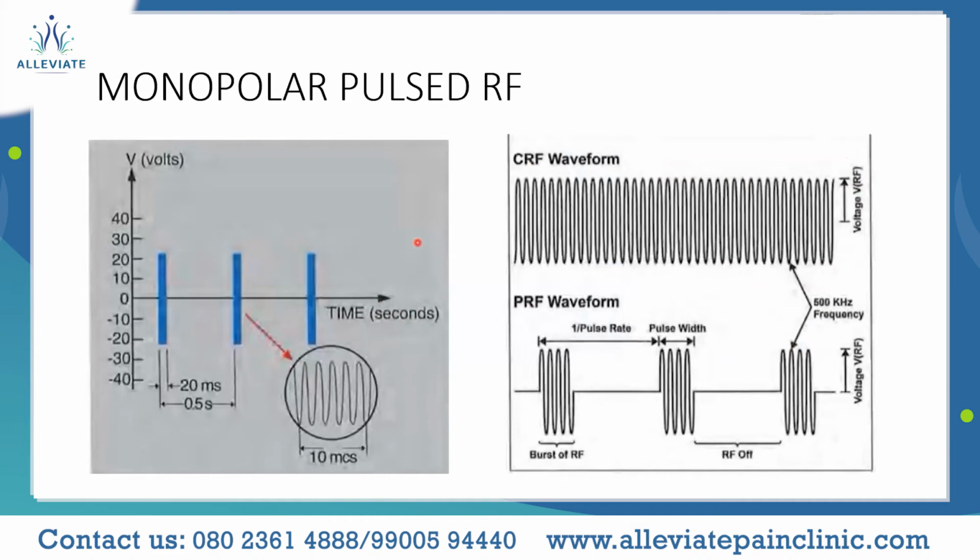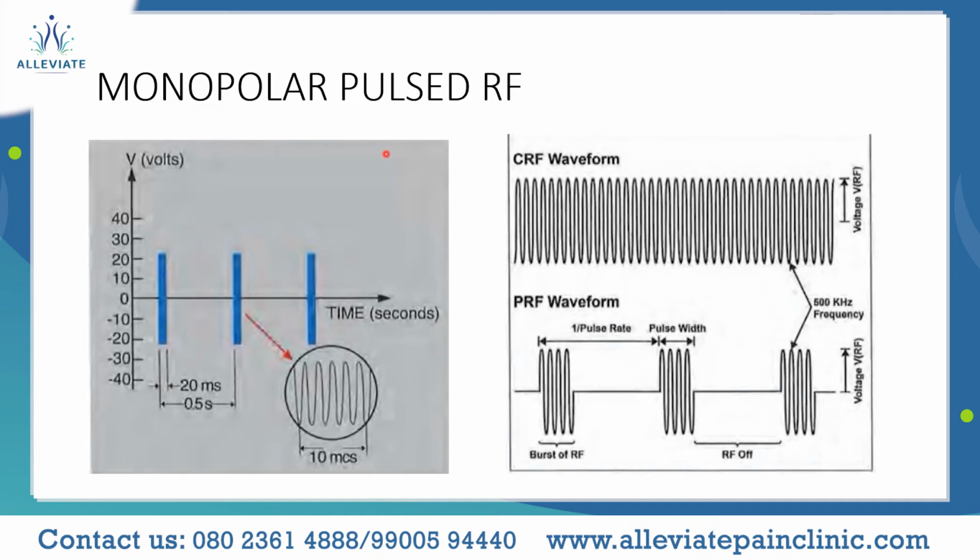So pulsed RF, as you can see in the graph, the lesioning is not done continuously. In a conventional RF, the tissue temperature reaches approximately 80 to 90 degrees. Okay, and it's a constant heating which occurs, thus causing biological destruction. It's called a thermal destruction of the site or the nerve involved, which is reflected with Wallerian degeneration and myelin disruption, as seen in studies.